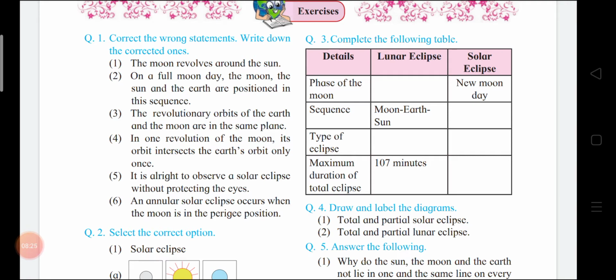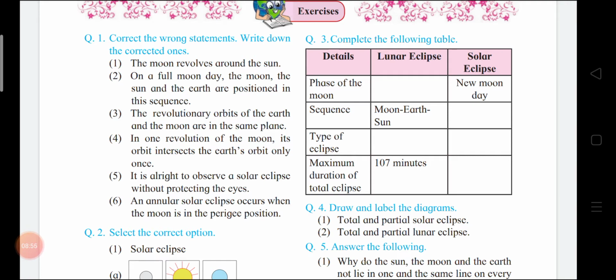Second, on a full moon day, the moon, the sun and the earth are positioned in this sequence. But this sequence is wrong. Answer: on a full moon day, the sun, earth, moon sequence. First comes sun, then comes earth, then comes moon.